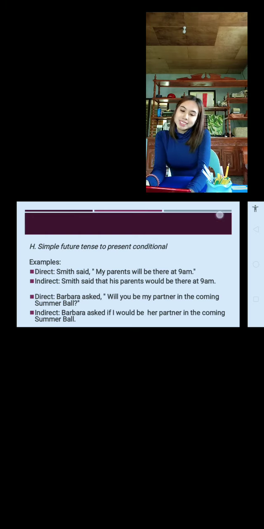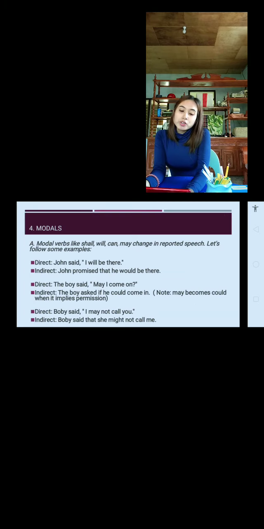Next, modals. Modal verbs like shall, will, can, may change in reported speech. Let's follow some examples. Direct speech. John said, I will be there. For indirect speech, it will become, John promised. He promised. We'll put here promise. John promised that he would be there. Will changes to would be there.